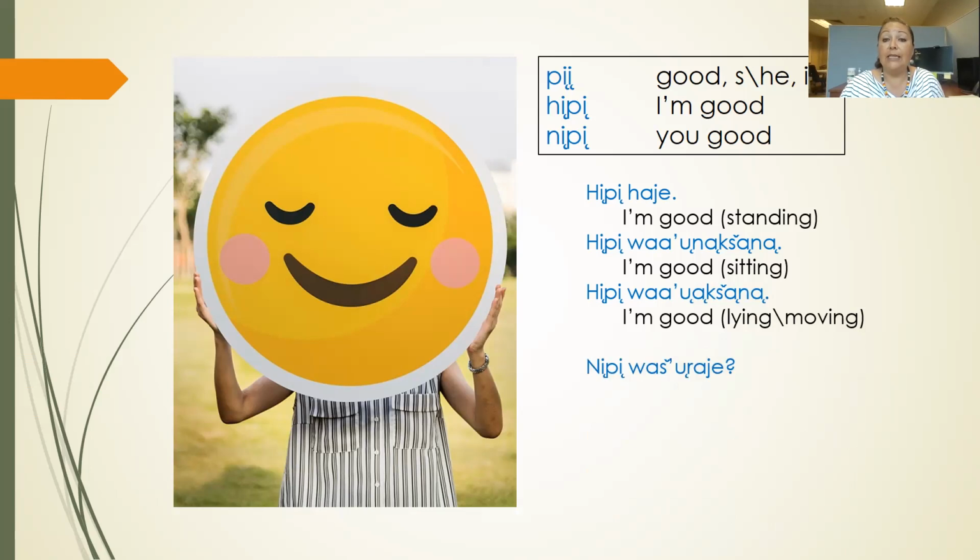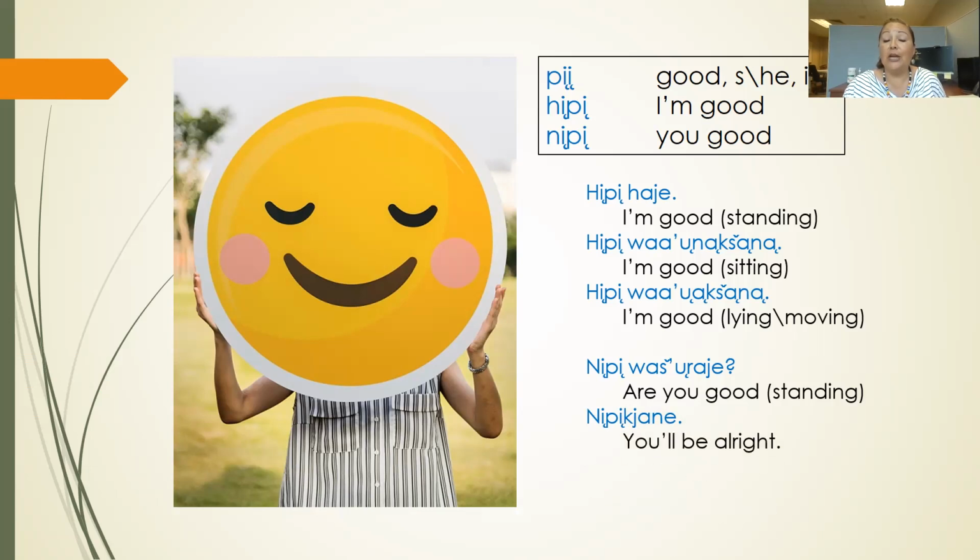And then if you say ni pi wash una j, who are you talking to? If you look at the ni pi, look up here in the box. Who is ni pi? You. I'm talking to you. Ni pi wash una j. You're actually saying, are you good? Have you been good? You're doing good? If you said it more as a statement, ni pi wash una j, you're okay. You're good.